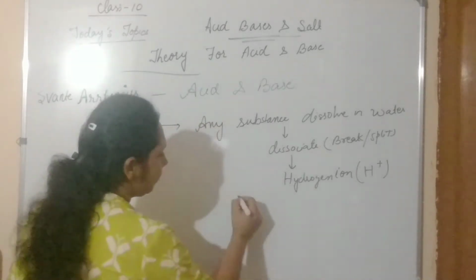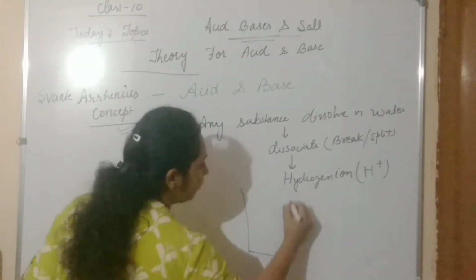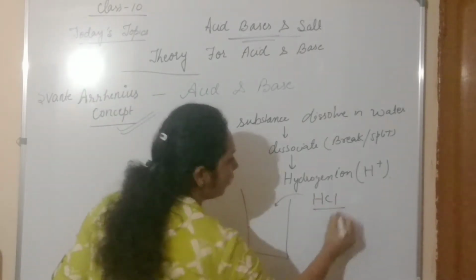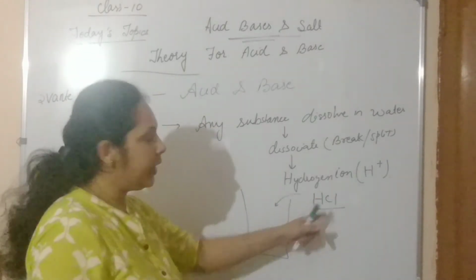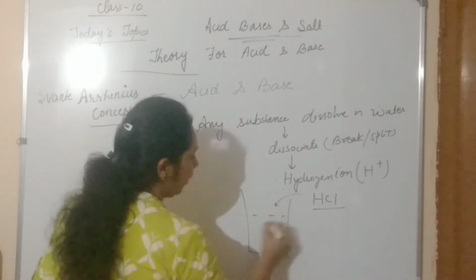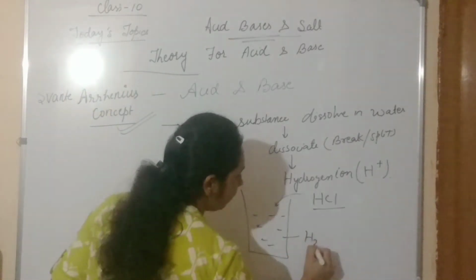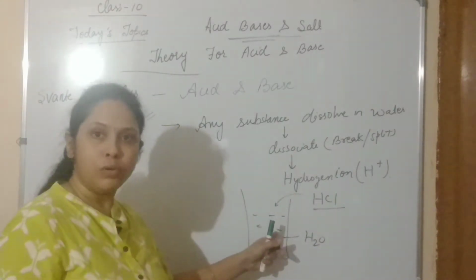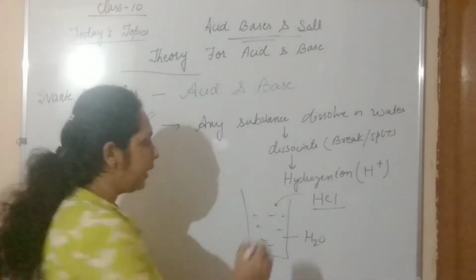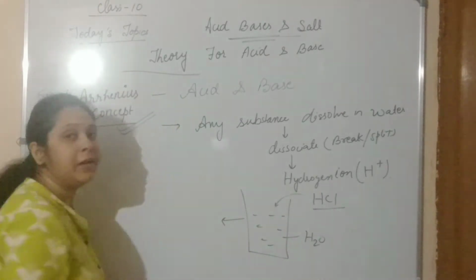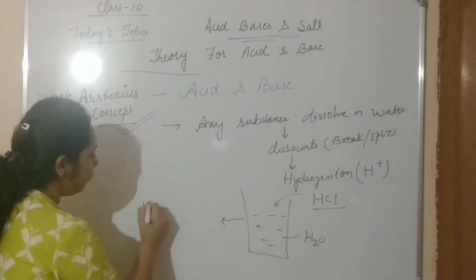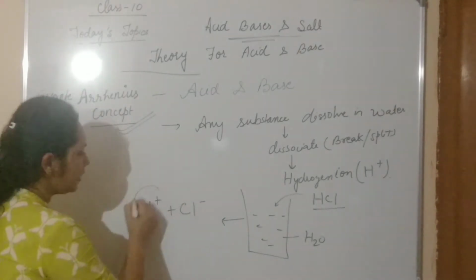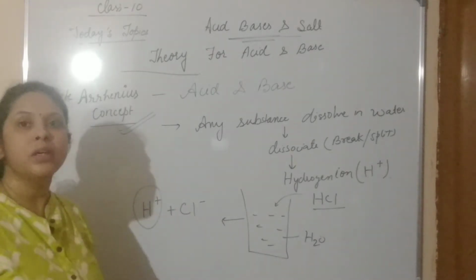So let's see. If we put any substance, take HCl as one example, and this is H2O. When HCl is in the aqueous solution, meaning in water, it breaks and gives H plus and Cl minus. It means it is producing hydrogen ion.